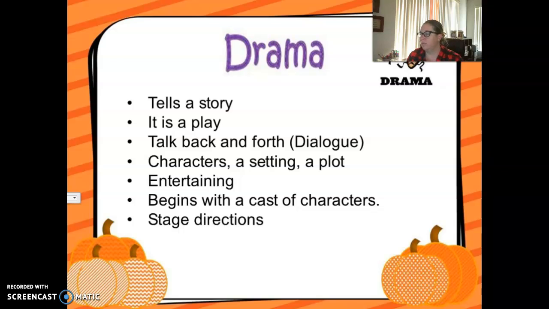Drama, we were having a lot of fun reading this in class. Drama tells a story. It's a play. It's a script. There's dialogue. They're talking back and forth. There's always a character. There's a setting. There's a plot. It's entertaining. It begins with a cast of characters. It has stage directions. Remember, when it's in the parentheses, those are the directions of how it's supposed to be read or what you're supposed to be doing. And it's broken up by how they're speaking or by the parts, right?